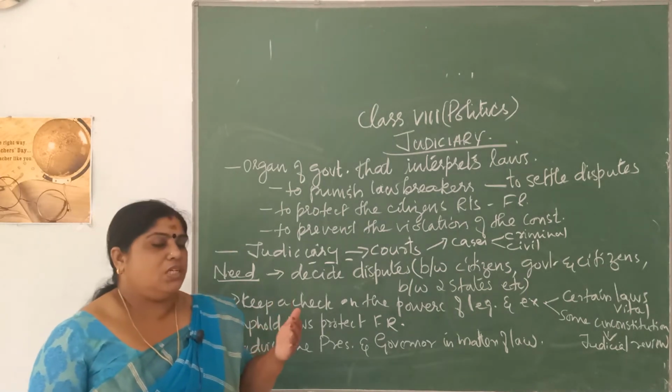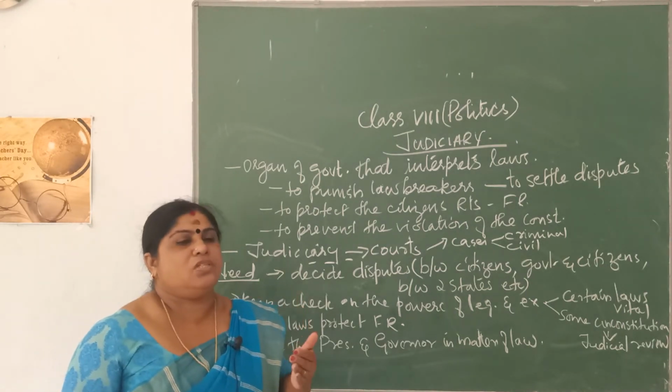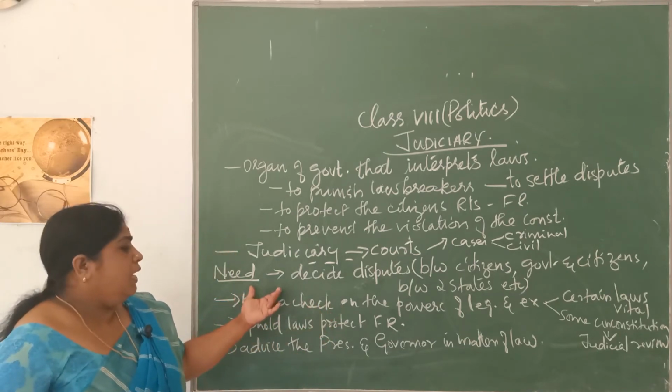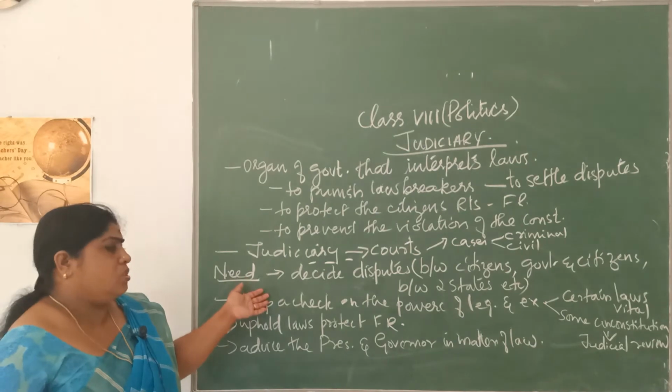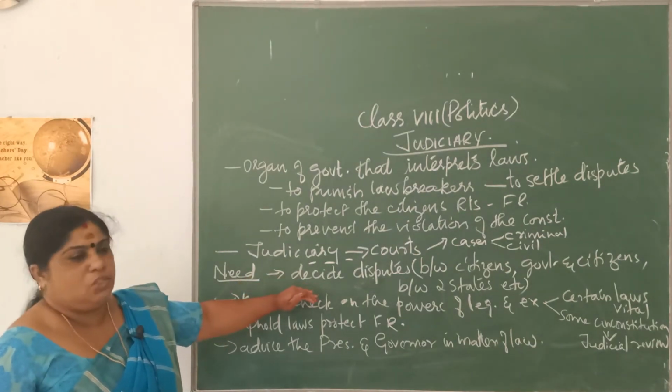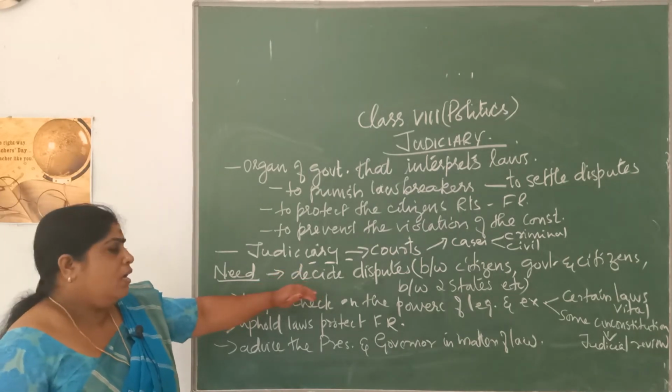So, that is the jurisdiction that depends upon the jurisdiction vested in different levels of courts. Now, what is the need and importance of courts? Courts are mainly formed in order to settle disputes, to decide and handle disputes.